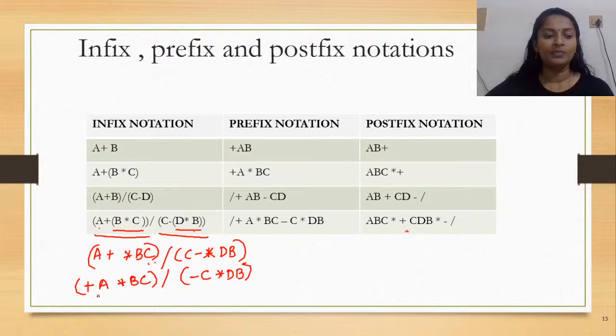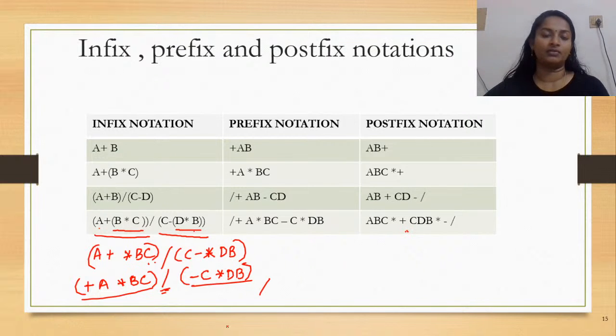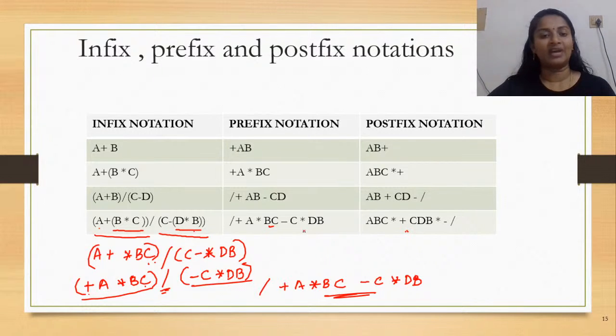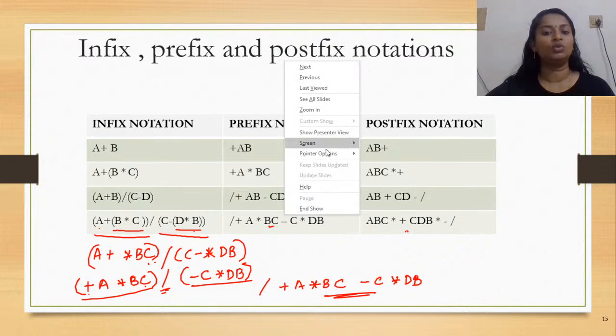Now this is of the form operand, operator, operand, right? So again, the entire expression has to be converted to the prefix notation. So this is your operator, it has to come first, followed by your first operand, that is the first expression inside the parenthesis. This would be like plus A asterisk BC, right? Followed by minus C asterisk DB. See how you arrived at the prefix notation. So this is how the evaluation or the conversion would be happening.